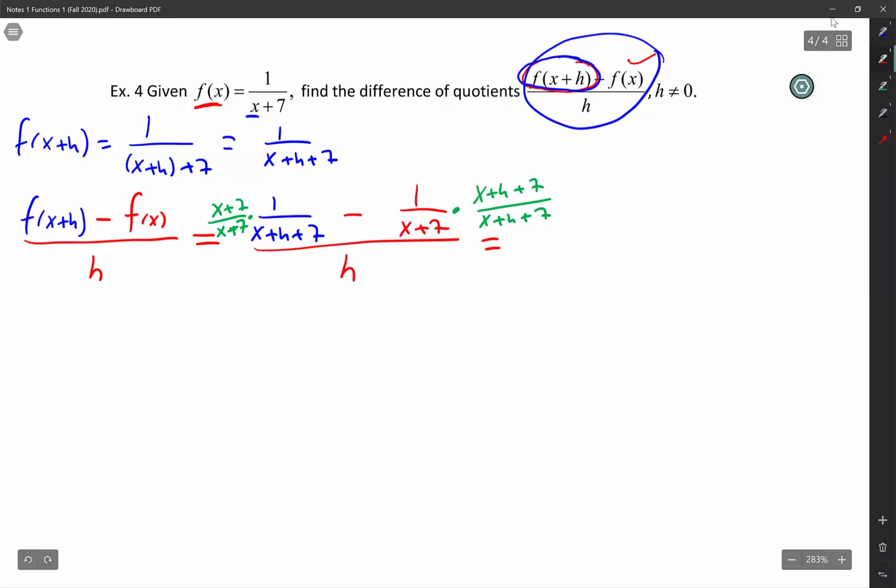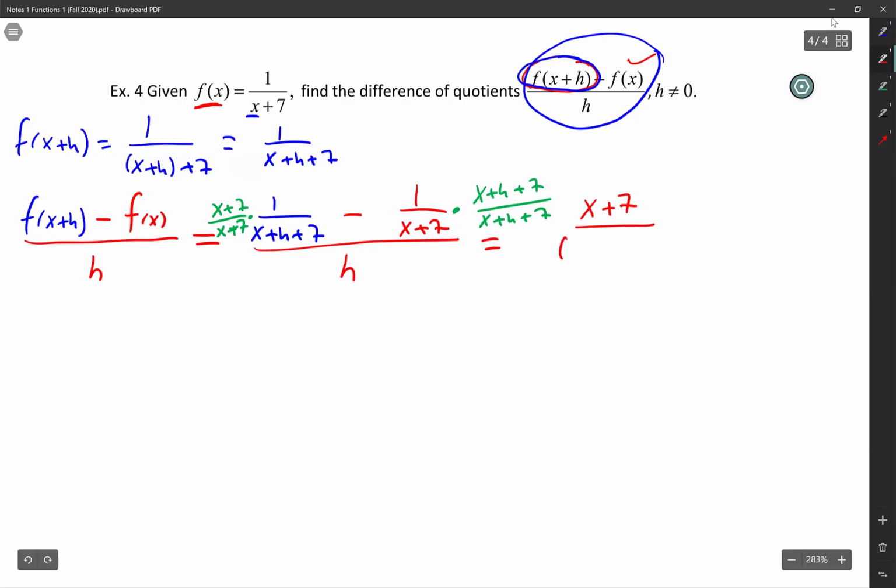So here's what happens. x plus 7 times 1 is just x plus 7. Now I'm writing everything in red. x plus 7 over, and on the bottom I could distribute the x plus 7 times x plus h plus 7, but I would get a very long, ugly polynomial.